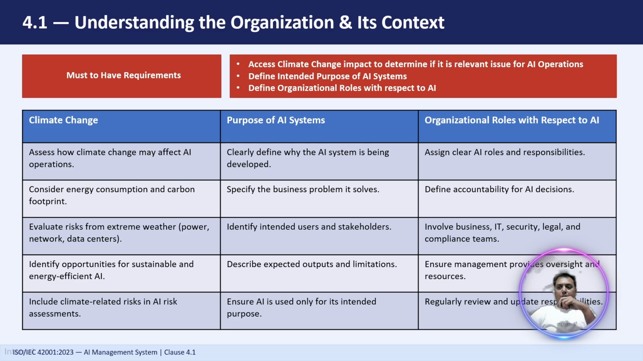Then we also have to evaluate risk from extreme weather, power, and data centers. Extreme weather can be floods, heat waves, or storms, which can cause power outages, network failures, or physical damage to the data centers. So if your AI systems depend on such infrastructure, you also need to have a contingency plan for weather-related disruptions or any kind of extreme situations.